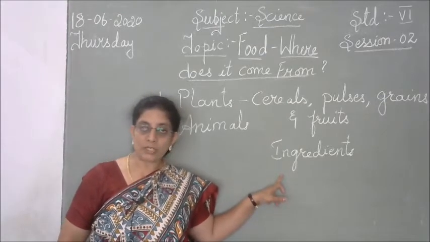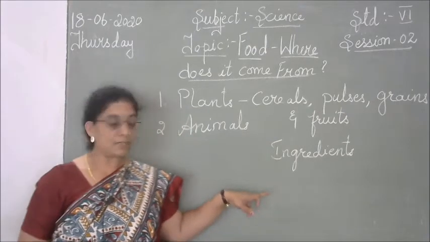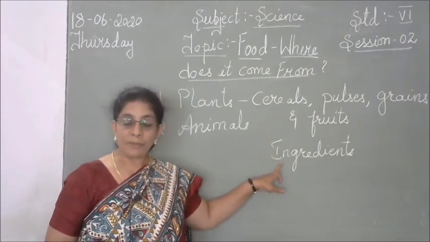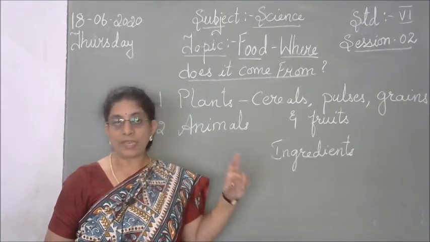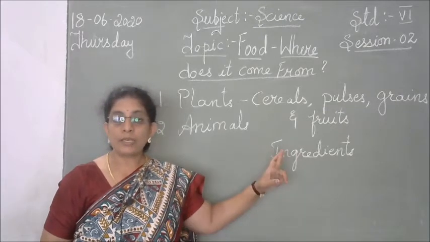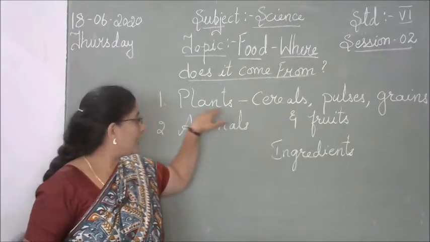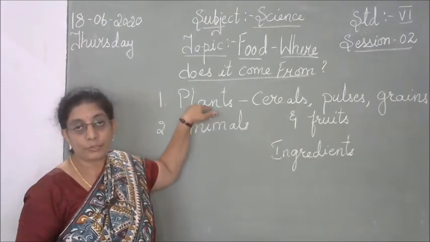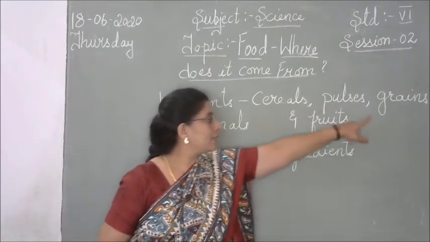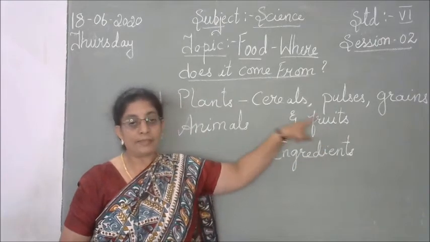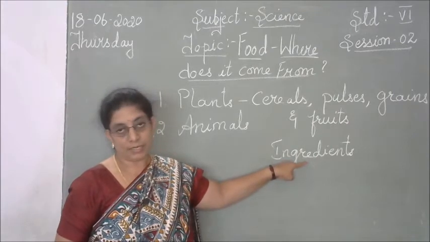And all the preparations do not require the same ingredients. According to the dishes, the ingredients also will differ. But there may be one or two same ingredients which can be used for almost all the preparations. So over here we have seen the food we get from the plants: cereals, pulses, grains and fruits. And the things we use to prepare a dish are called the ingredients.